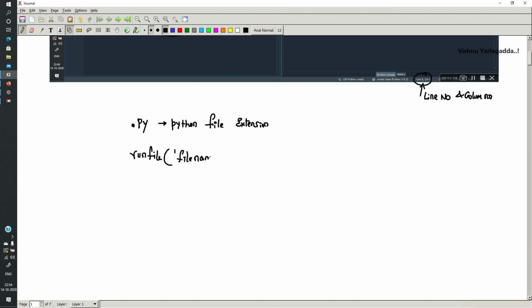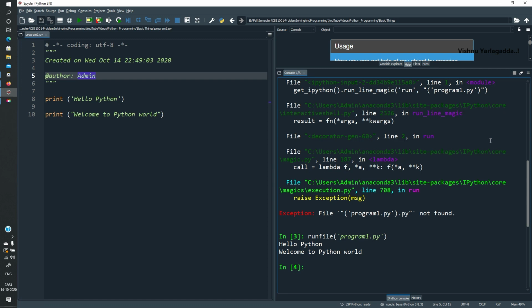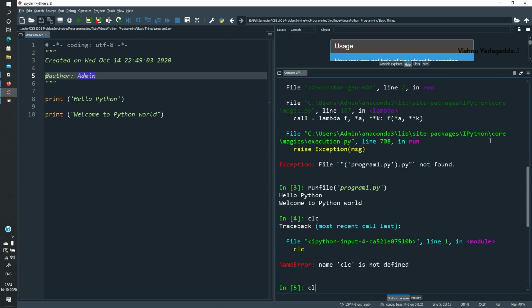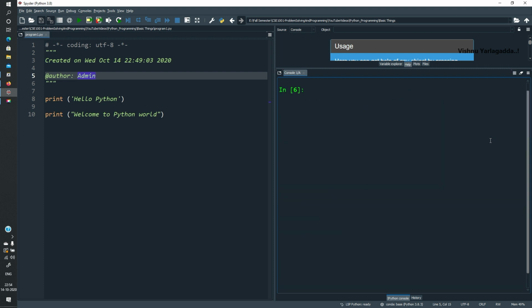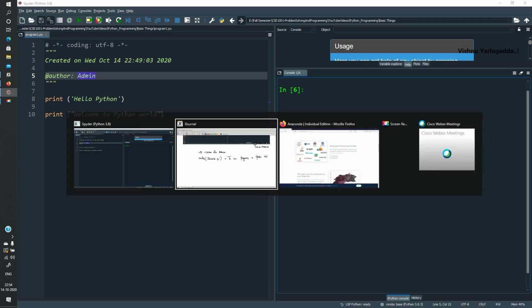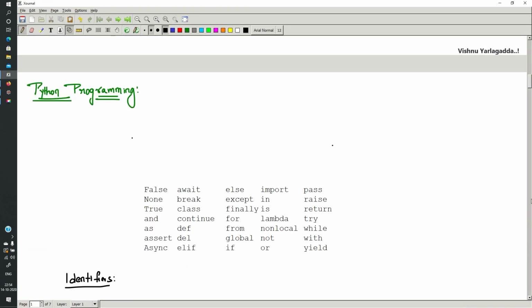Run file of filename.py to run experiments in Spyder. CLS is a command to clear the screen. You just have to remember that. Nothing to do. So now I'm going to explain the different basic things.